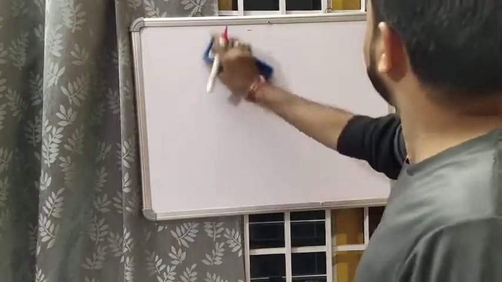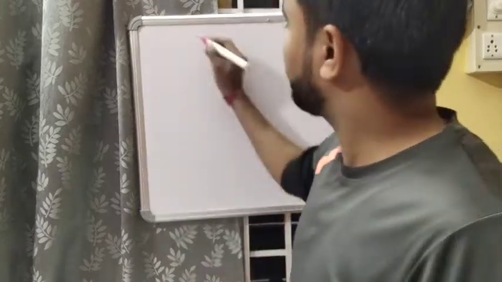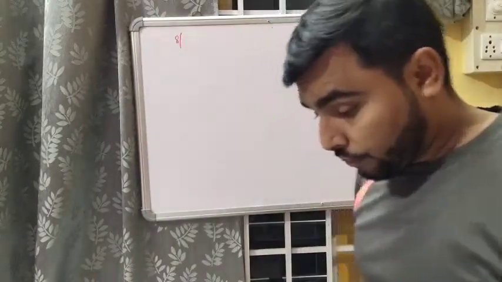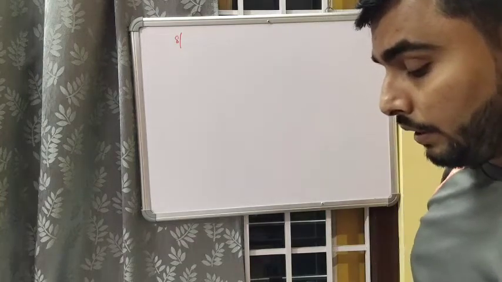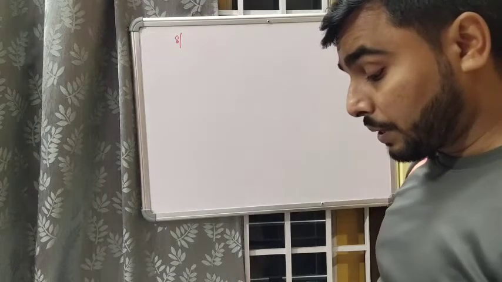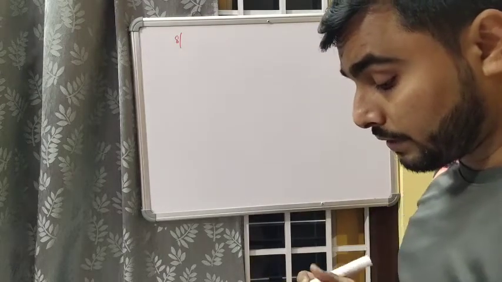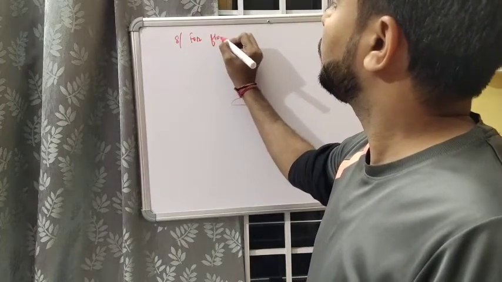Let's see number 8 then. A floor which measures 15 meter by 8 meter is to be laid with tiles measuring 50 centimeter by 25 centimeter. So you can see we have a floor.